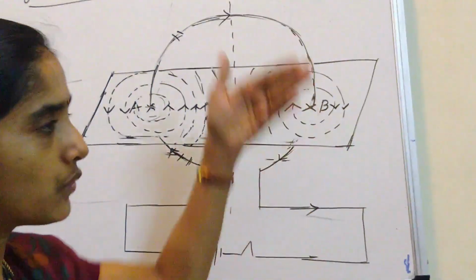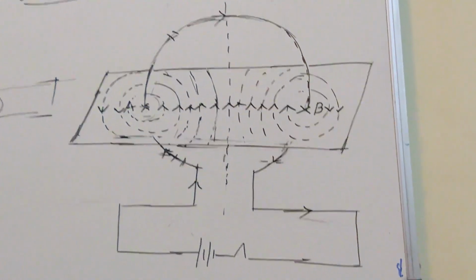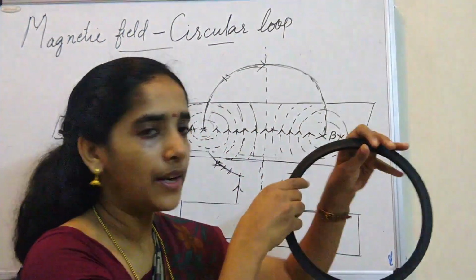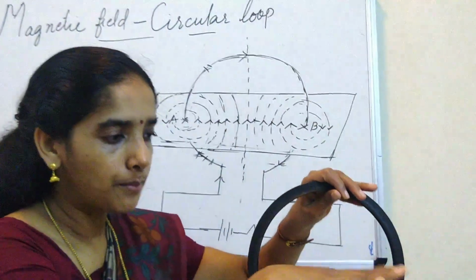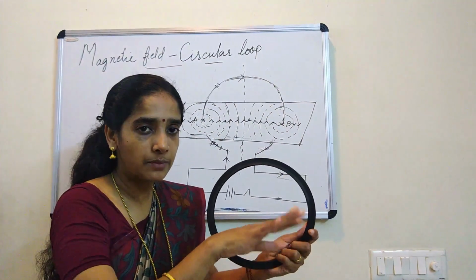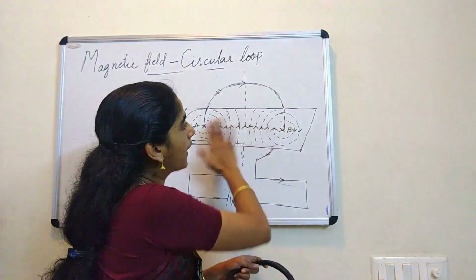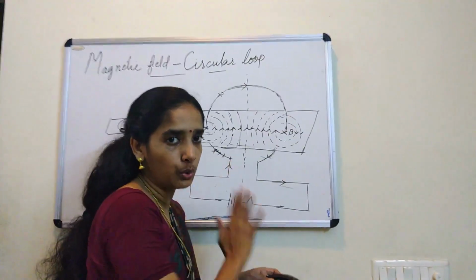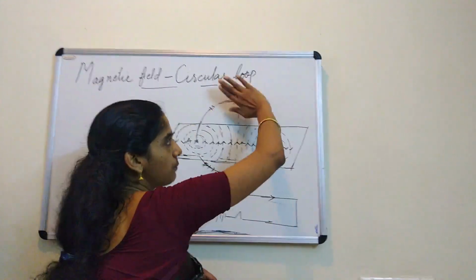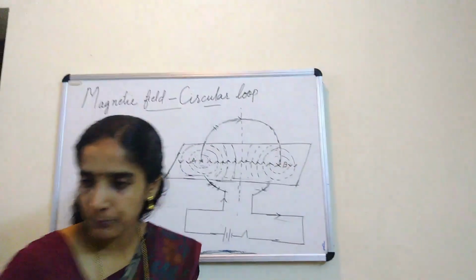And here one thing you remember, here a ring and a cardboard. See, the ring is in the vertical plane, the cardboard is in the horizontal plane like this. Imagine this is the ring, and you are keeping a cardboard here. So the cardboard comes horizontal, the ring comes vertical. Both the things are in the perpendicular direction. But when you draw on the board, it looks like both the loop and the cardboard are lying on the plane of the board. No, it's not like that. This is cardboard. Cardboard is perpendicular to the plane of the board. You assume the plane of the ring as the plane of the board.